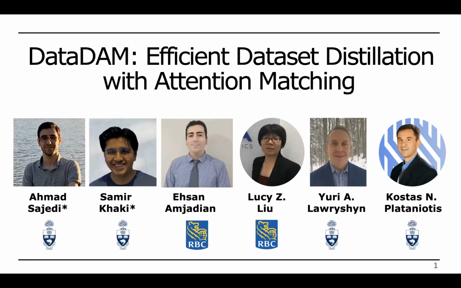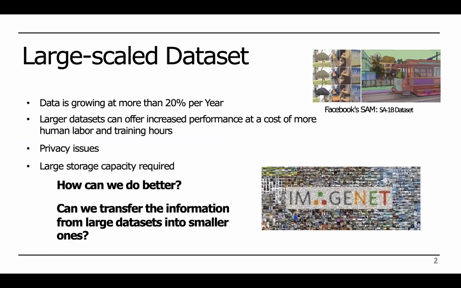We present DataDAM, efficient dataset distillation with attention matching, a new state-of-the-art method for creating smaller synthetic datasets. In computer vision, datasets are typically quite large, with ImageNet having 1,000 classes and SA-1B ranging in 1 billion annotations over millions of images. There must be some redundancy in this data that can be exploited to make training more efficient. Traditional approaches to lower dimensionality, like principal component analysis, can reduce the size arbitrarily.